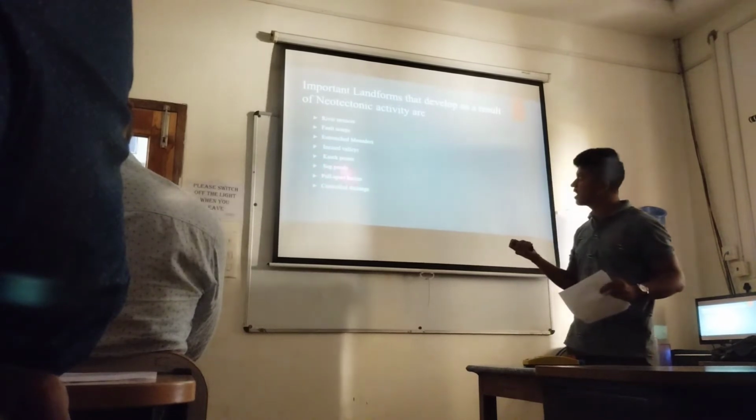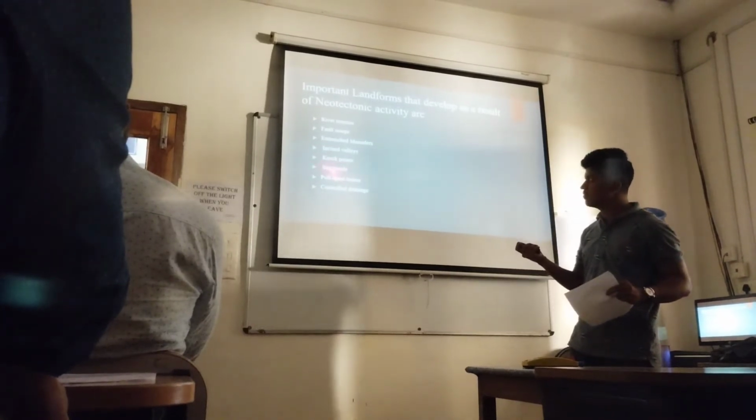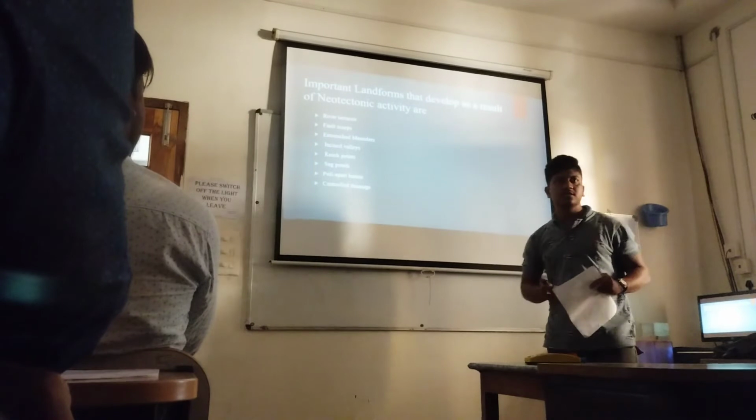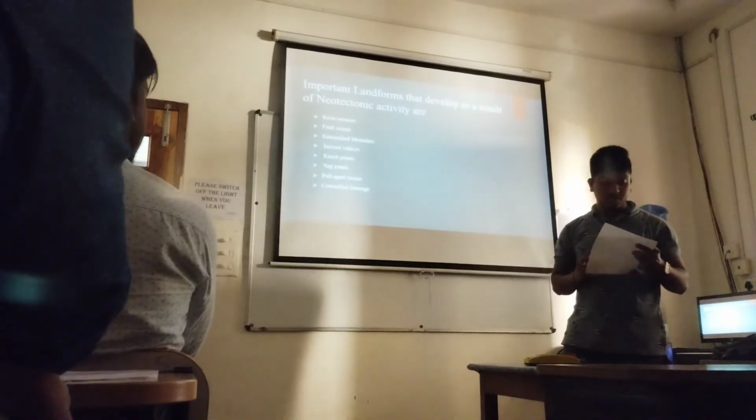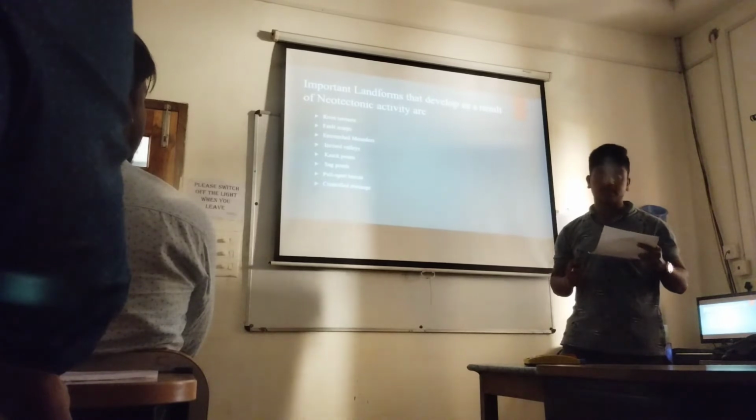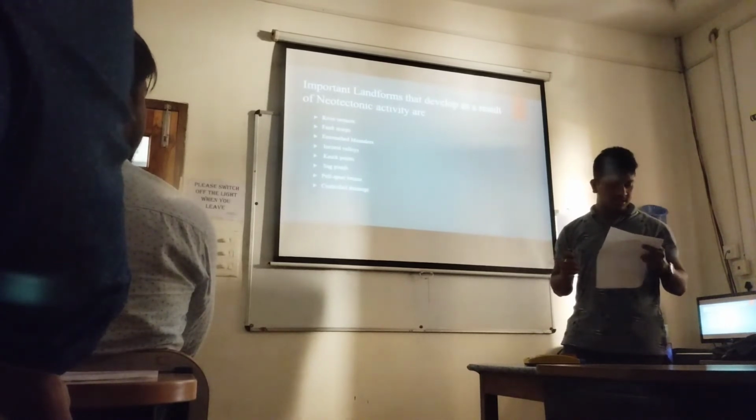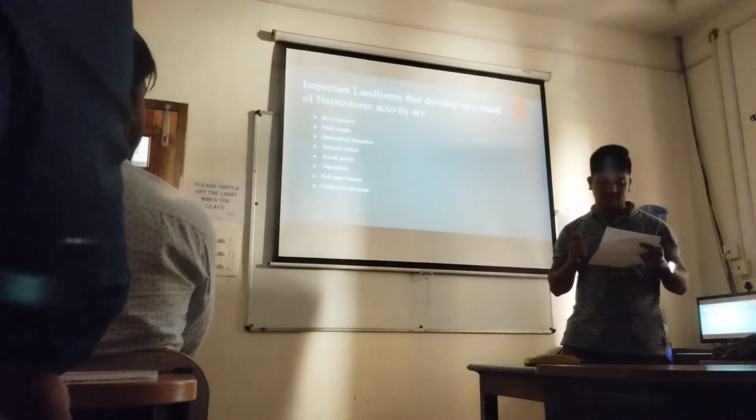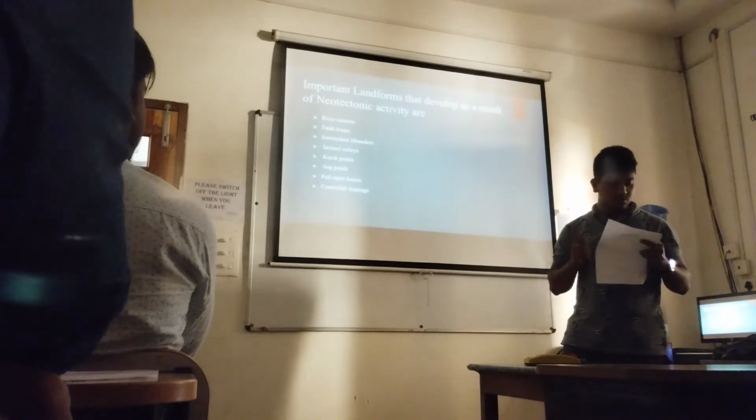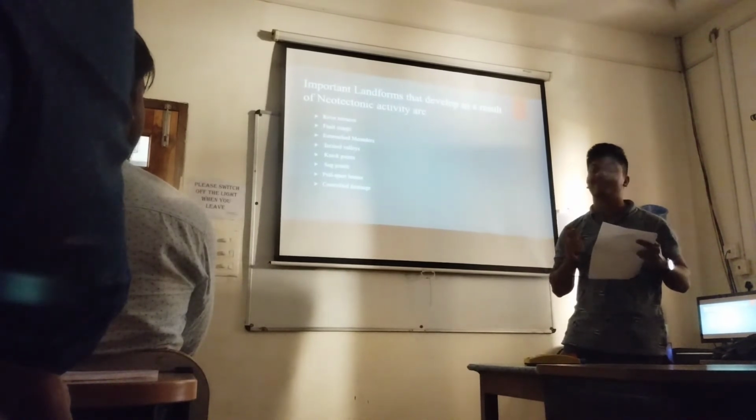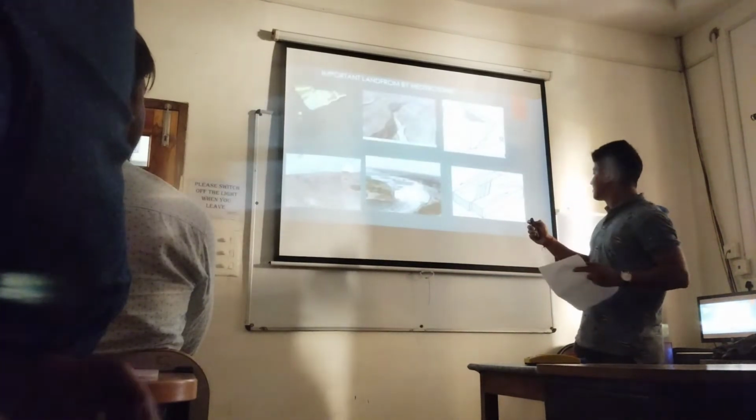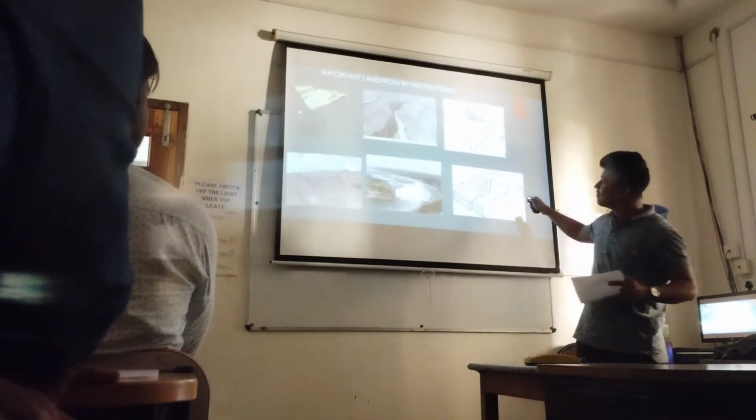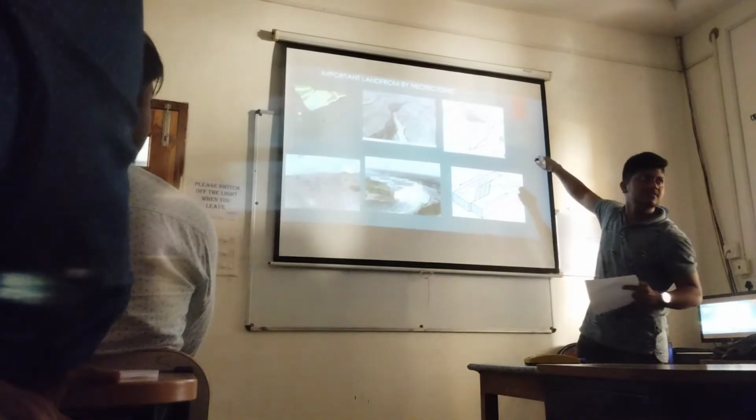Last is sag ponds. What is a sag pond? A sag pond is a body of fresh water collected in the lowest part of the depression, formed between the two sides of an active strike slip fault. See the structure. This is the sag pond.